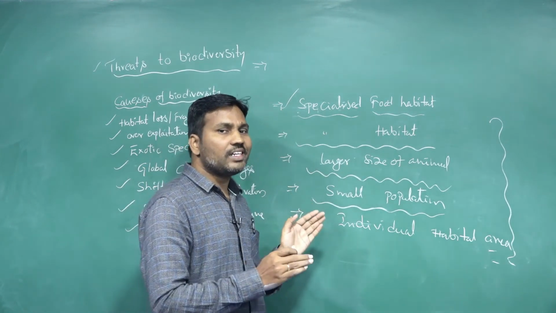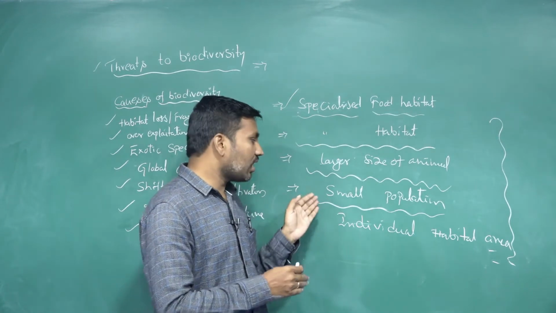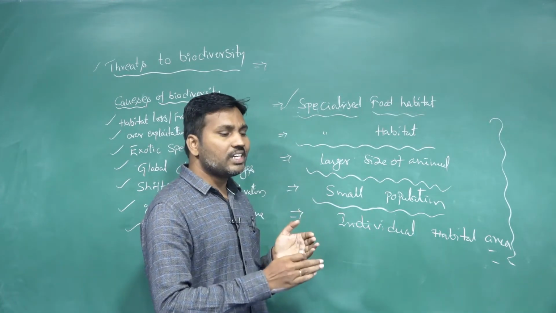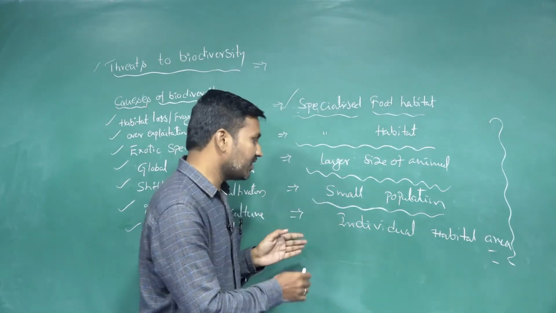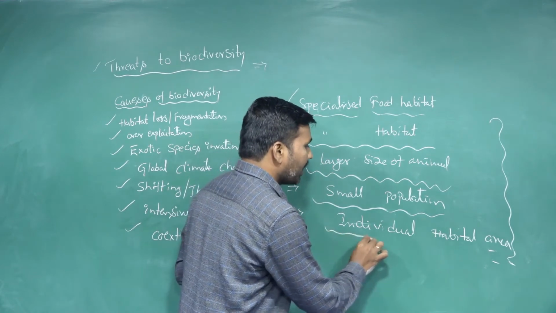So this type of population, this type of organism, easily goes extinct here because of the smaller population. They cannot withstand in nature here. And individual